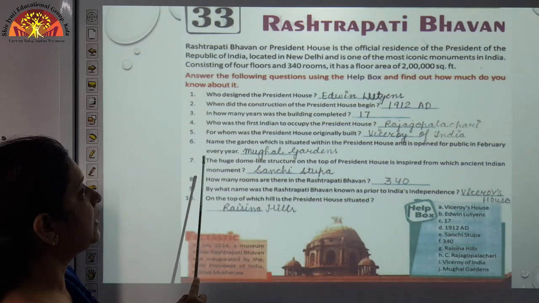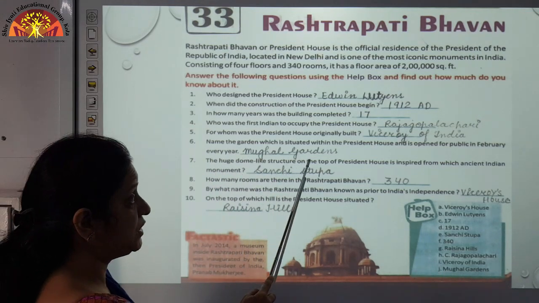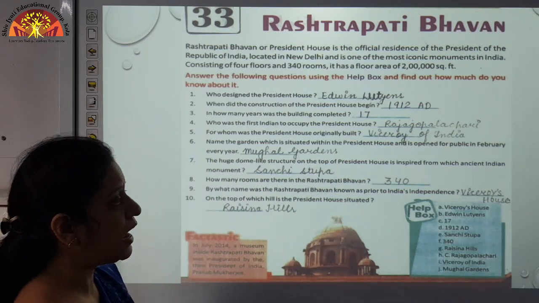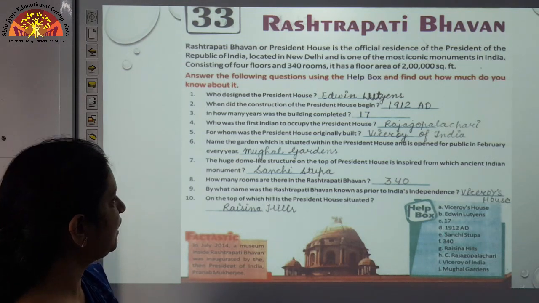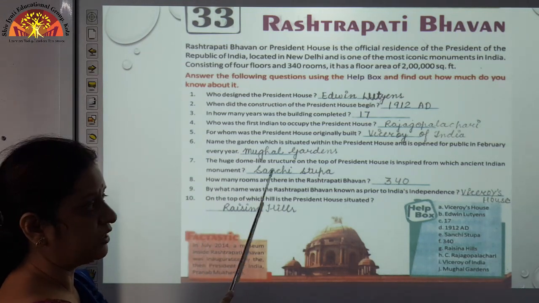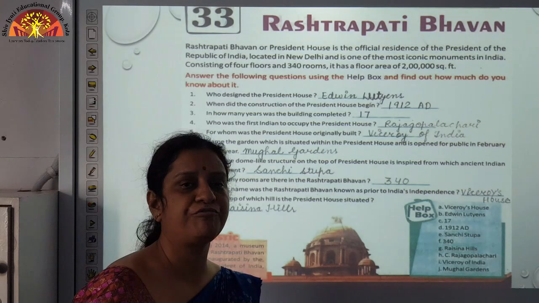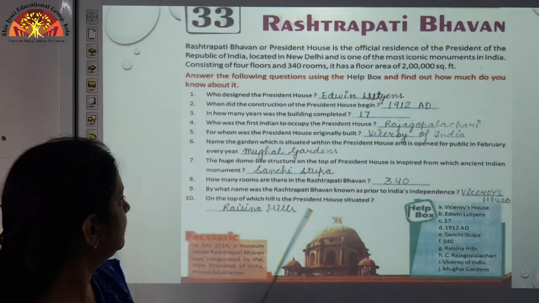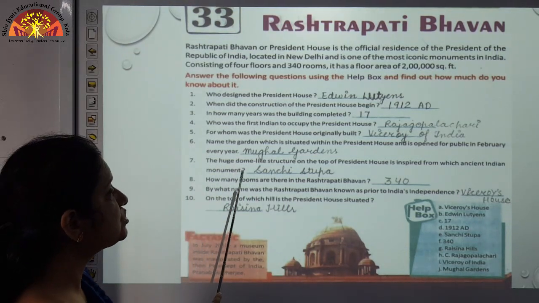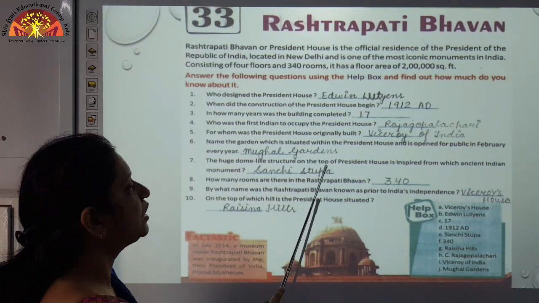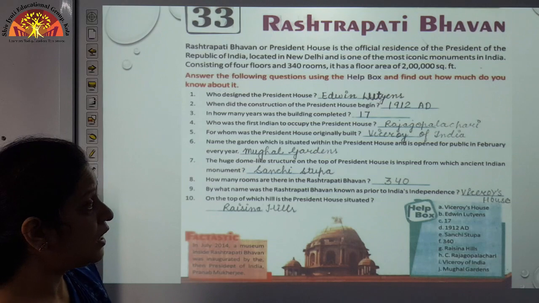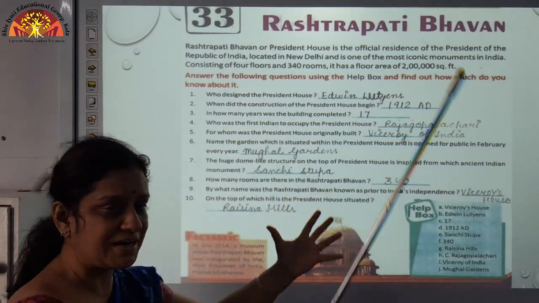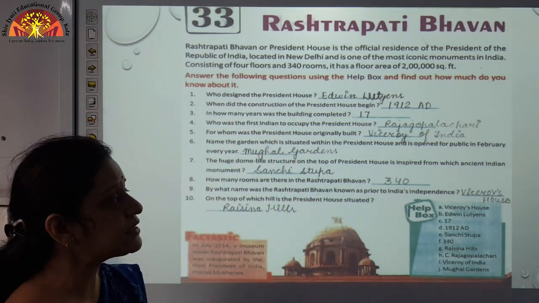Number 6. Name the garden which is situated within the President House and is open for public in February every year. It is open only in the month of February every year, and the name of the garden is Mughal Gardens. Number 7. The huge dome-like structure on the top of President House is inspired. जो एक बड़ा सा डोम बना है President House पे, वो किससे inspired है?